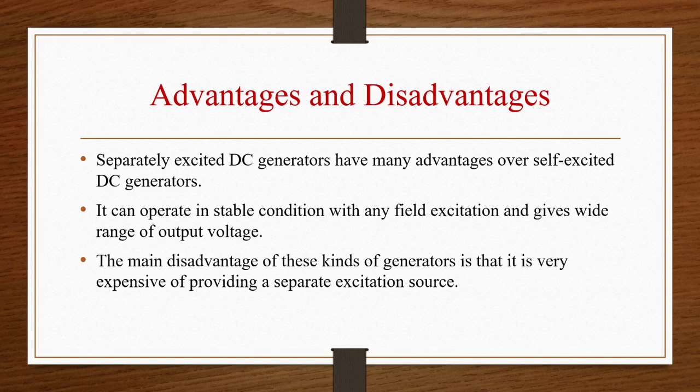So when we compare separately excited with self-excited, we can see that separately excited can operate in stable condition with any field excitation, and the disadvantage of separately excited generator is that it is very expensive to provide a separate excitation source. Okay, so we have to provide separate excitation, and that is costly or expensive.